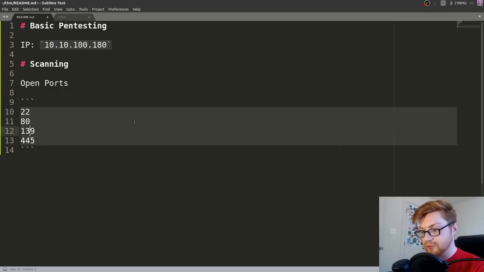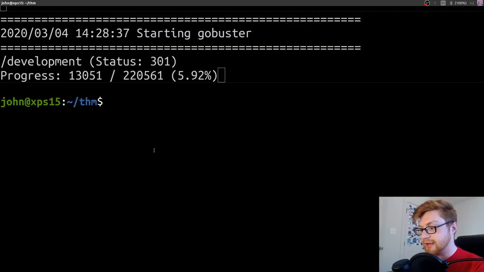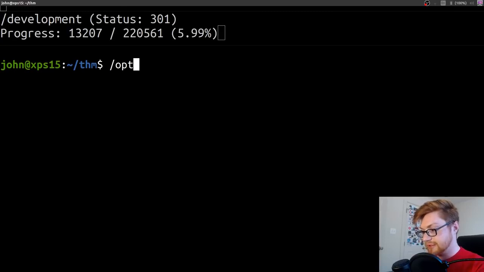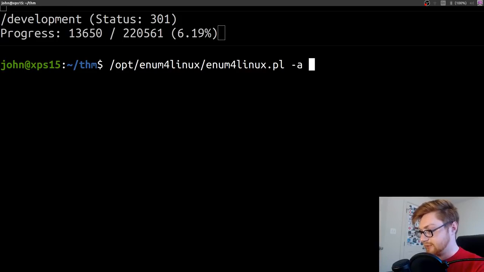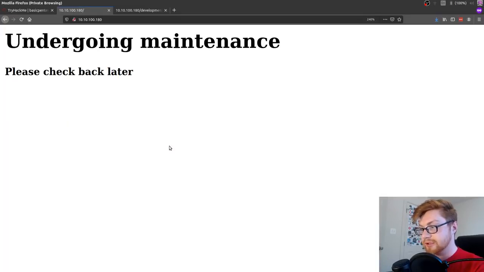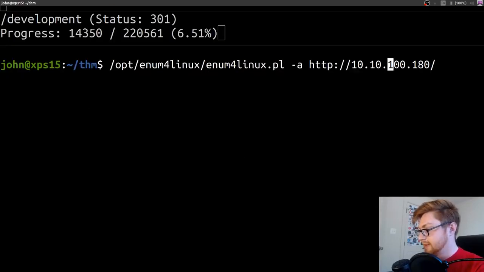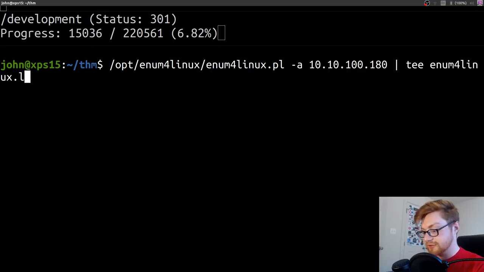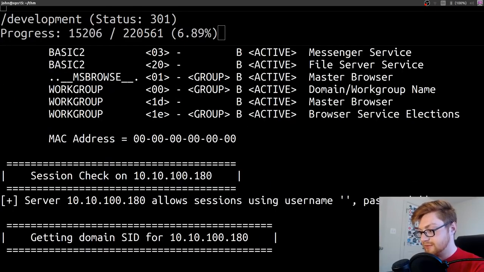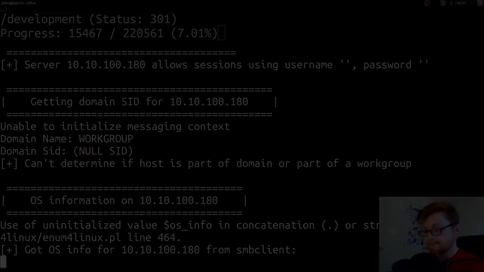We know we have other ports we can enumerate and access. We could just brute force random stuff on SSH, but that wouldn't help us much. Let's try and jump into the SMB or see what we can access with that. When I do that, I like to use enum4linux. That should already be in your path if you're working in Kali. I like to just go ahead and use it from my opt directory because I'm on Ubuntu here. And I'm just going to grab the IP address again, 10.10.10.100. And I don't want the HTTP nonsense in there. I use -A to do everything in enum4linux, and I pipe that to tee, so I get an enum4linux log file, and I can save my results. We'll go ahead and let that run.